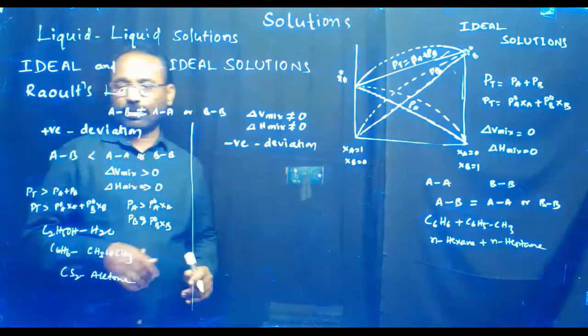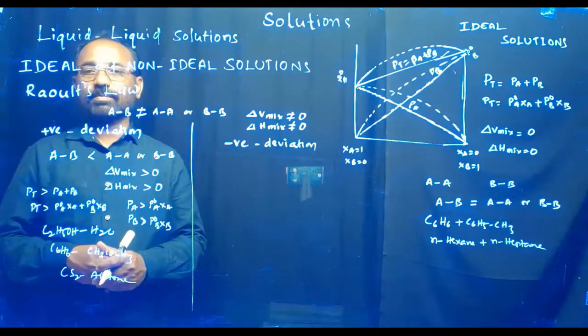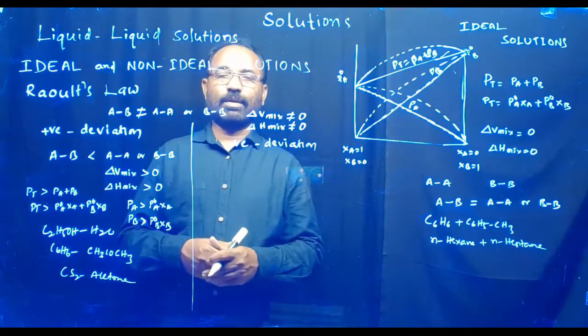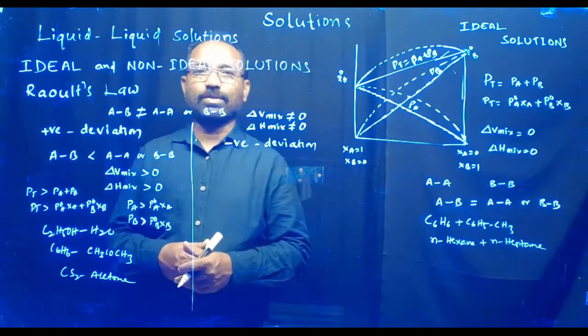So these are the better examples of positive deviation. Next we go for the negative deviation.